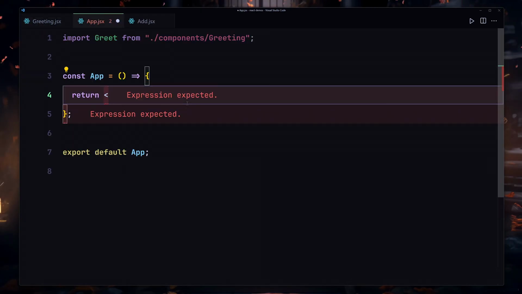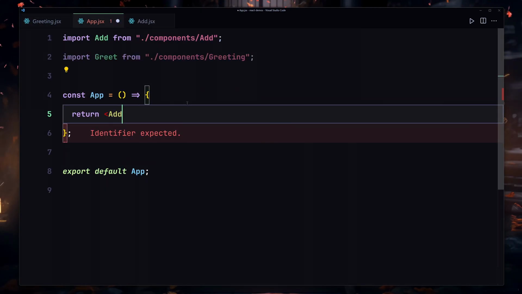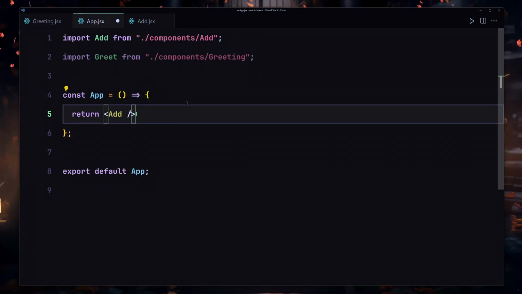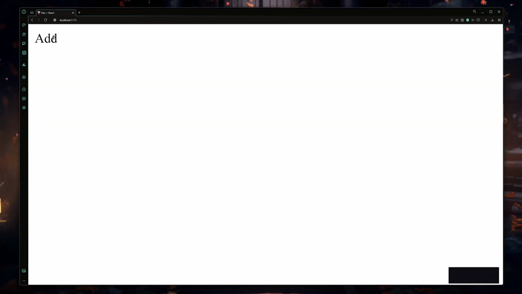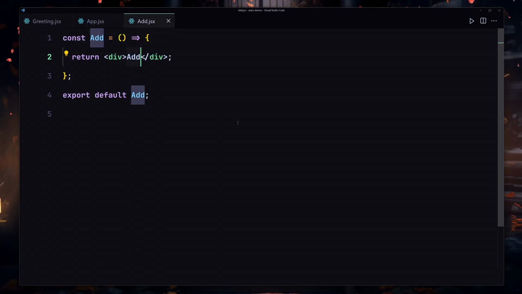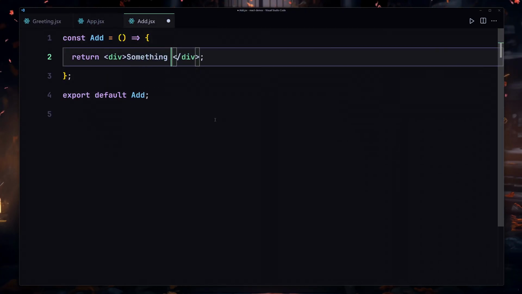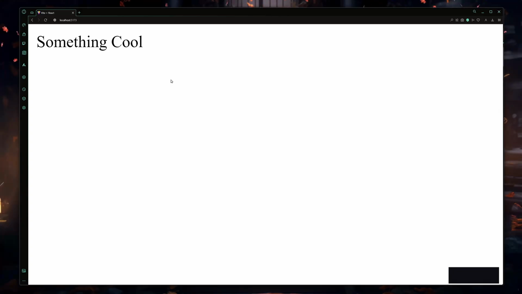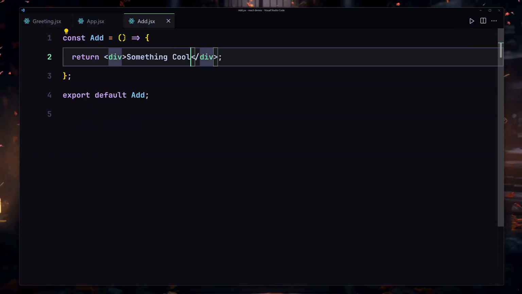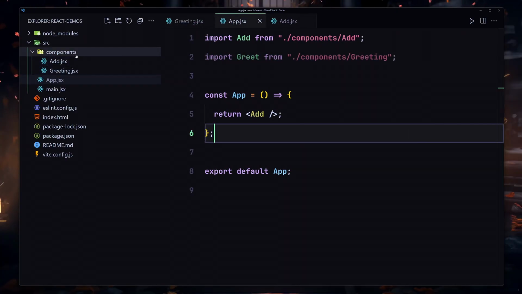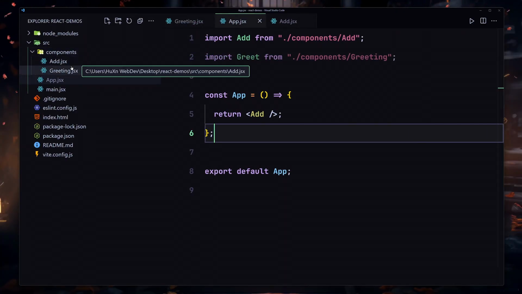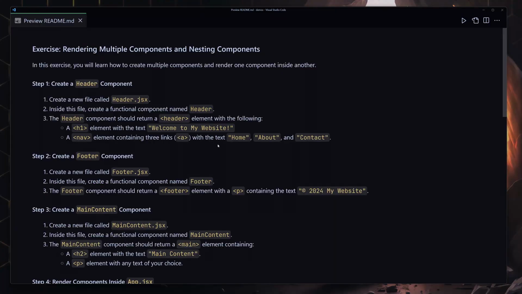I'll remove that from here, and I'll also render my add component, and if I hit enter, it's going to automatically import that. Now I'm going to save my file, and what are we getting? We are now getting our add right here. So we can write anything that we want. I'll just write something cool. And now if I save my file, we're now getting something cool right here. So yeah, this is how we can create a separate components folder, and we can put our entire components inside there.